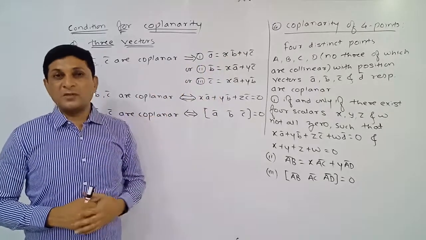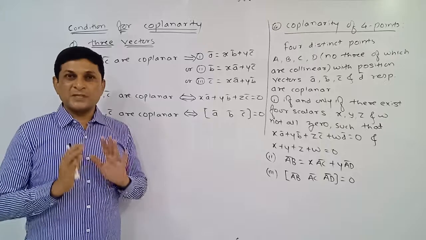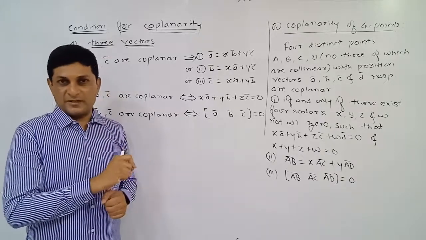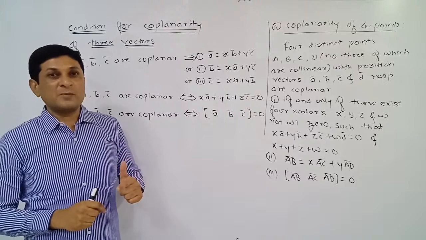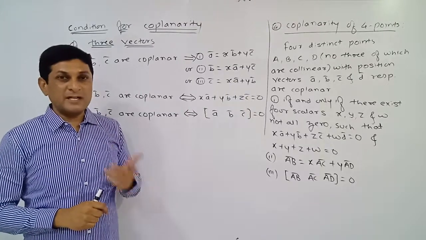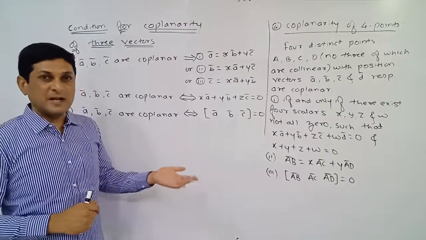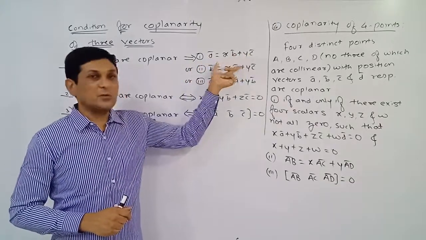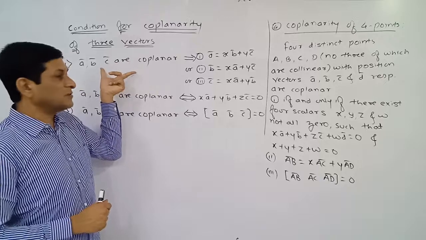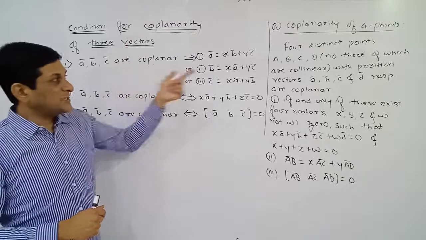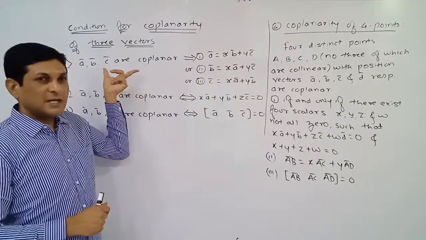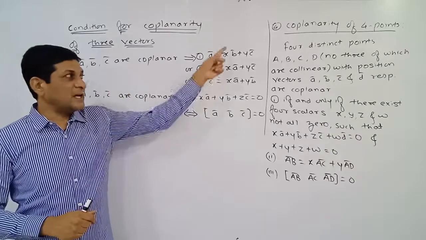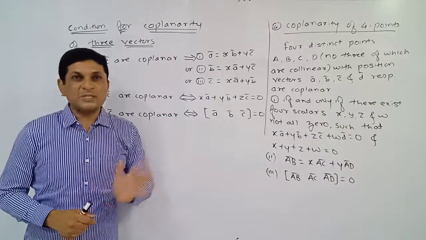If you remember, the statement of the theorem is: a bar and b bar are non-collinear vectors, then there exists one vector r bar in the same plane which is expressed by a linear combination of a bar and b bar. Means if one vector is expressed by a linear combination of the other two vectors, at that time we can say that the three vectors are coplanar. Or if vectors are coplanar, at that time these conditions can be satisfied.